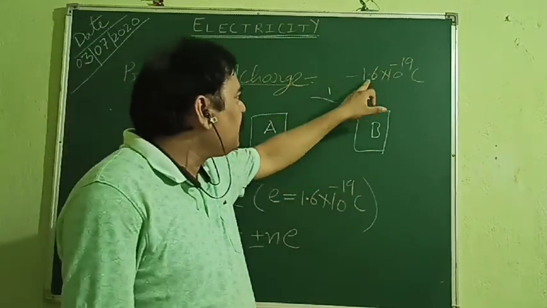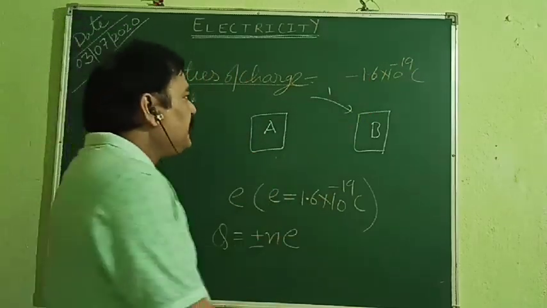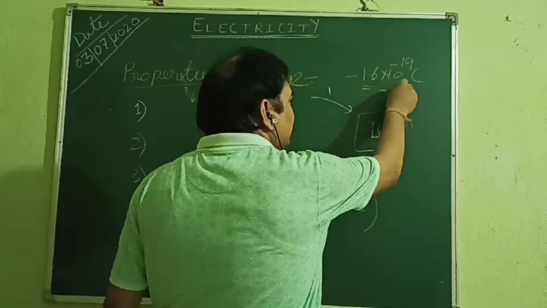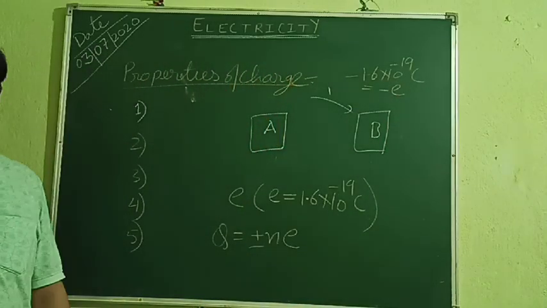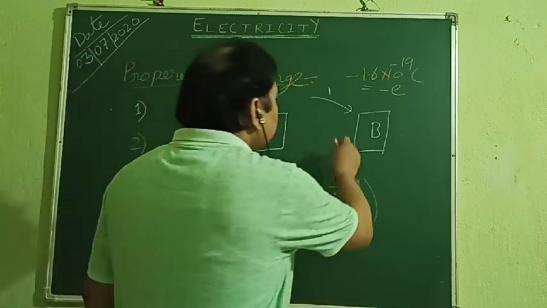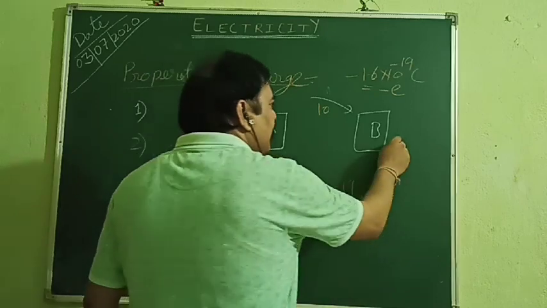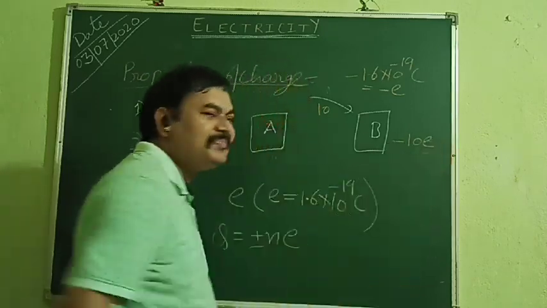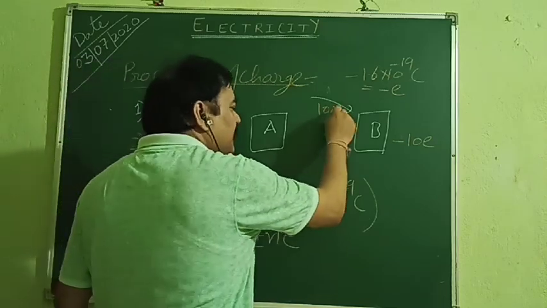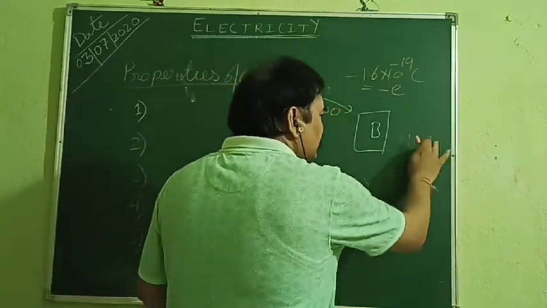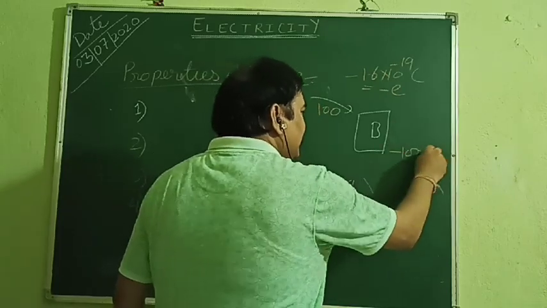Now what is this value known as? This is the fundamental charge e. So we can write this is equal to minus e. Okay, so this much charge this body B is having. Now suppose it is receiving 10 electrons, then how much charge will it have? Obviously minus 10e. Agree? Now if it is receiving 100 electrons, then how much charge is it going to have? It is going to have minus 100e.